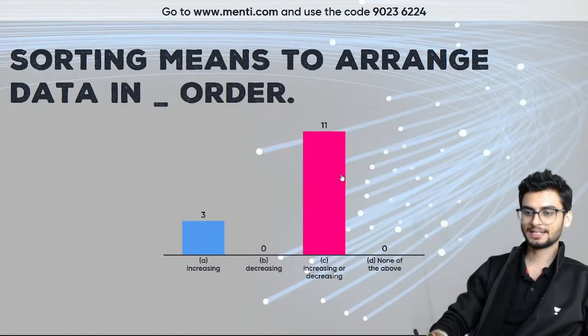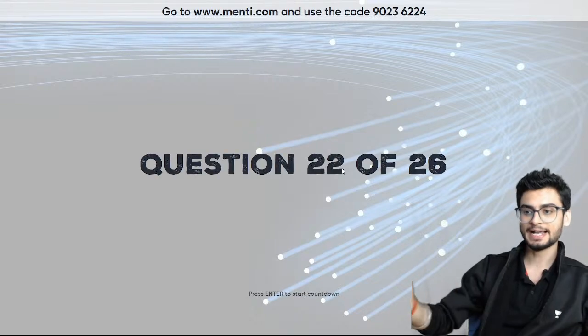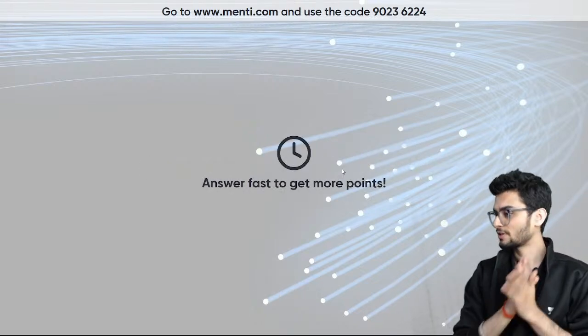So C is the right answer. I think I do not need to explain why. Data can be sorted in ascending as well as descending. So both of them were right.